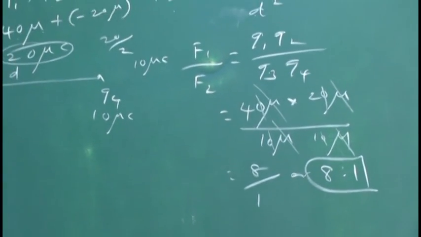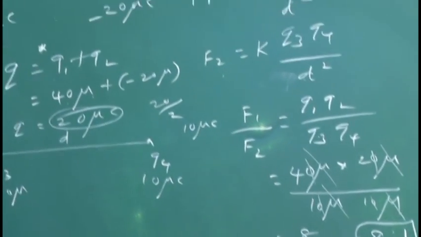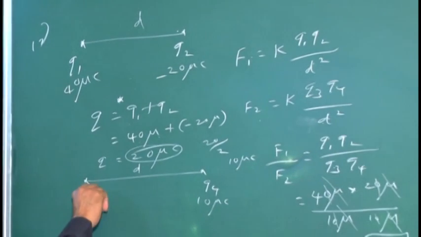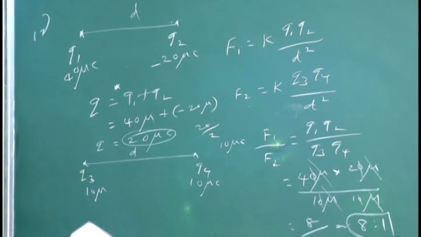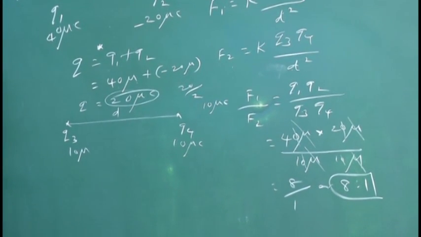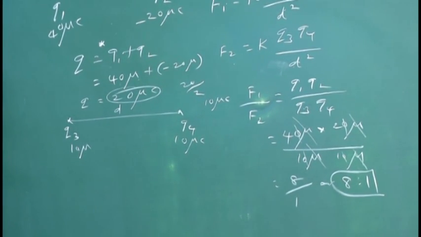So here the additive nature of charge, that property has been tested. And when we separate the two charges which are in contact, the charge is equally divided, and by using Coulomb's inverse square law, it is possible to calculate the ratio of the two forces. The answer is 8:1. It is option B.